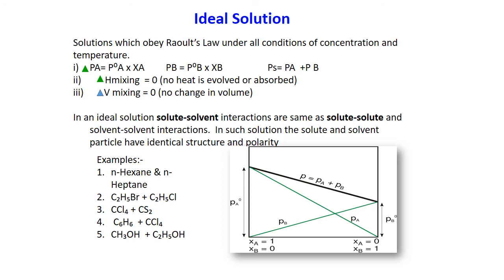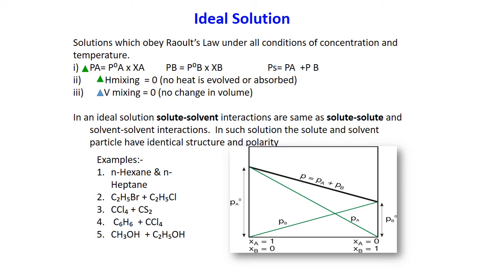And hexane and heptane, these are having no interactions, so these are ideal solutions. C2H5Br, C2H5Cl, no interaction, so these are forming ideal solutions. And condition is that on addition there should be no change in their volume, heat change and total vapor pressure.